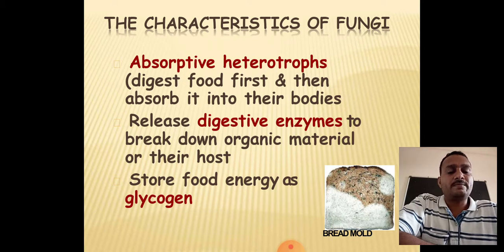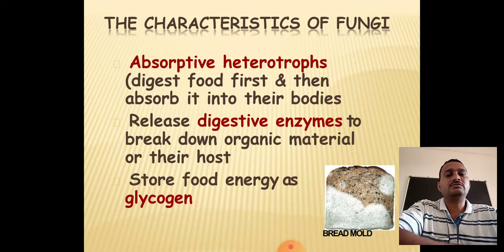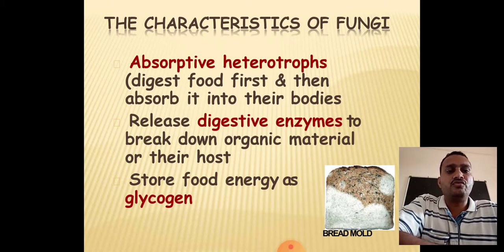Absorptive heterotroph means first of all the fungi decompose the dead and decaying organic matter. They digest food first. They convert the complex cellulose material into simple material, the simple carbon source, glucose, and then absorb it into their bodies. During the digestion process they release digestive enzymes to help degrade complex substances such as cellulose.